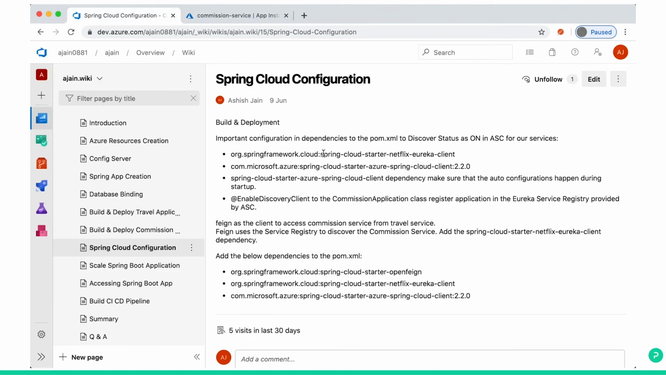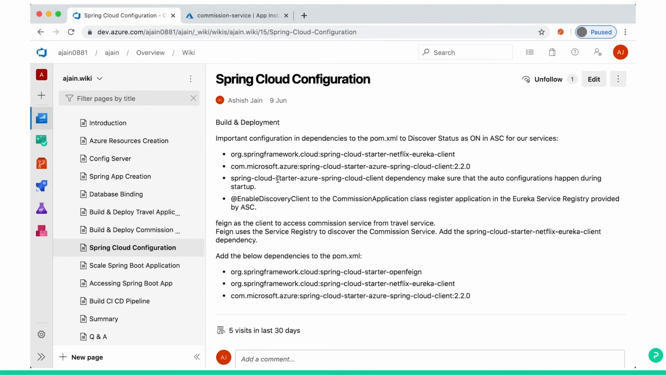So these are the things. Spring Cloud started the Netflix Eureka client. Whoever knows Spring Boot apps knows the Eureka registry, the Netflix Eureka registry, to talk between the applications. Next we have a Spring Boot Cloud Starter. It's an Azure related Spring Boot Cloud Starter client. You can see this entry in the POM XML as a dependency.